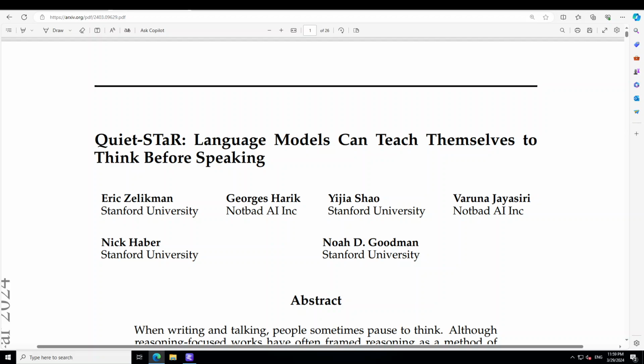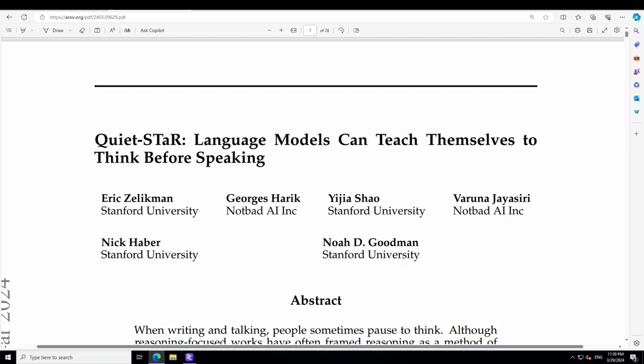You can see that this is a paper, Quietstar. Now just think about what humans do when they are thinking about something or rationalizing about something. Whenever we are writing or talking, people sometimes just stop to think. Although reasoning-focused works have framed reasoning as a method of answering questions or completing agentic tasks, reasoning is implicit in almost all written text.